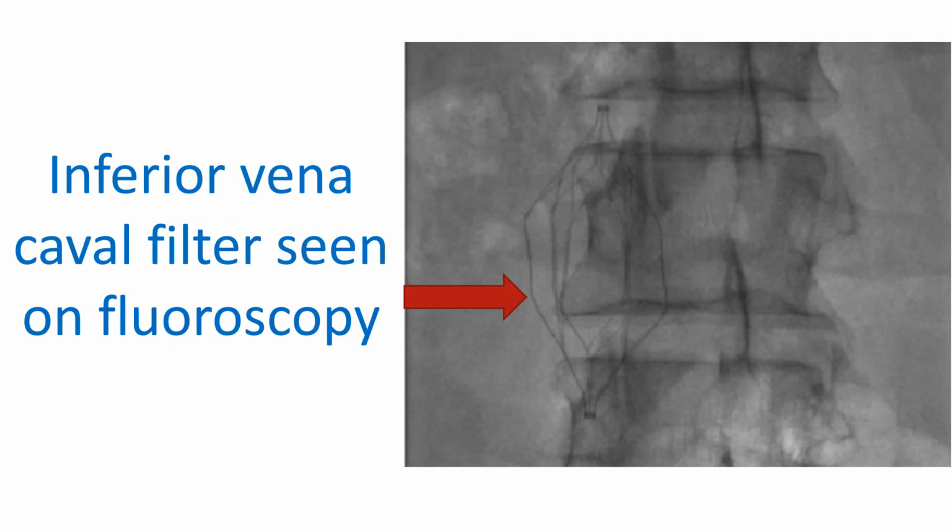Another option in case of life-threatening situations not responding to medical treatment is surgery to remove the thrombi from the pulmonary arteries. Sometimes special catheters may be used to fragment and aspirate the thrombi from the pulmonary arteries. In patients with recurrent pulmonary embolism and a contraindication for anticoagulation, an inferior vena cava filter may be deployed. There are retrievable inferior vena cava filters for temporary use as well.